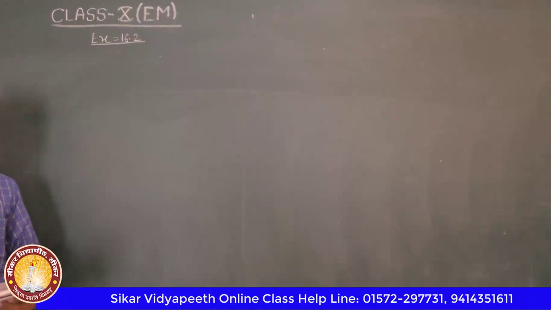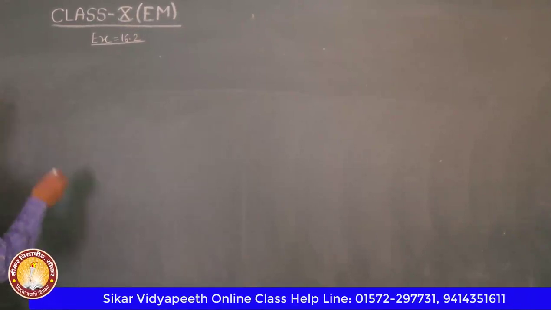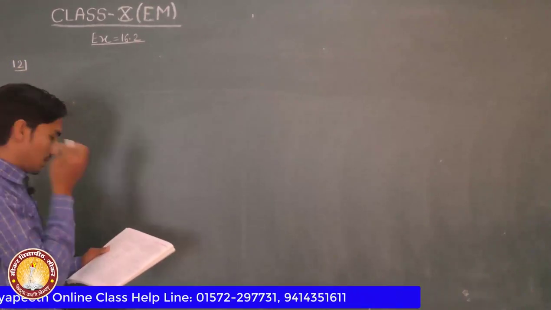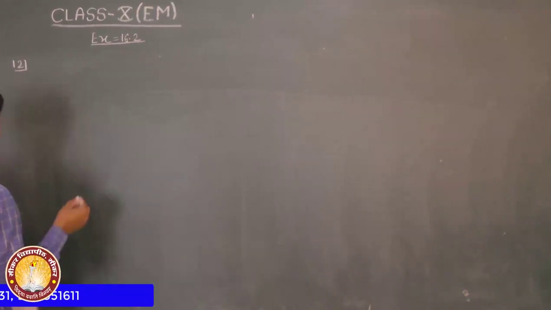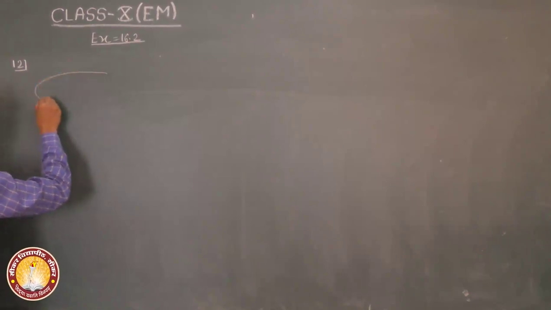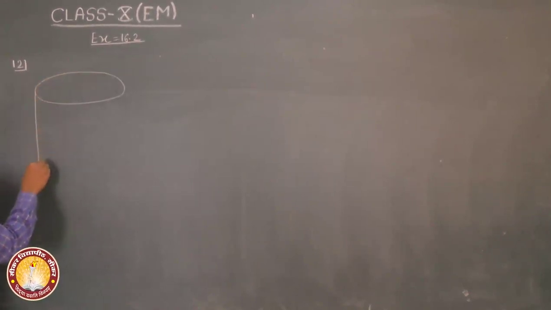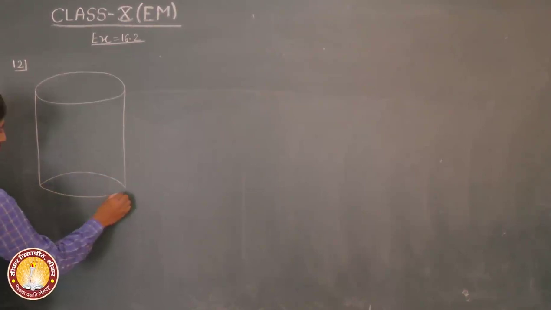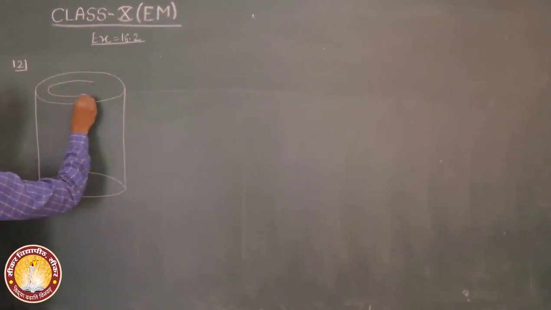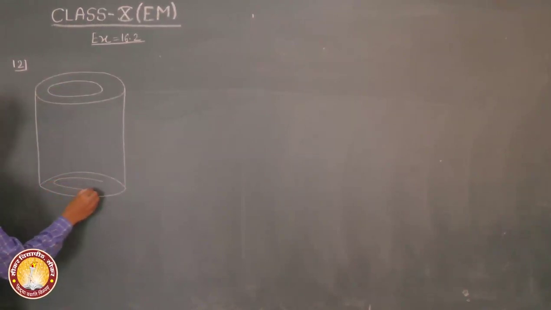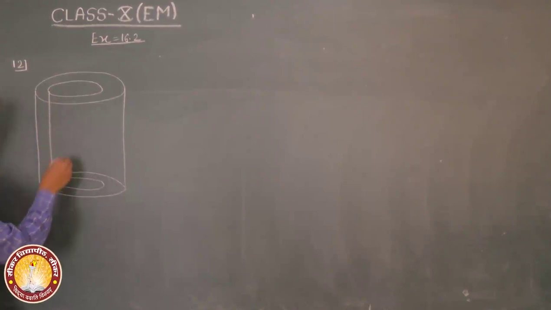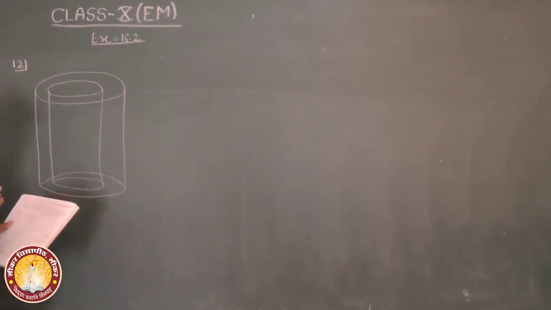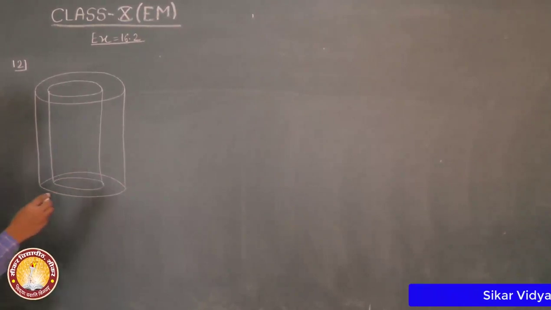Question number 12. A hollow cylinder open at both ends has a thickness of 2 cm.